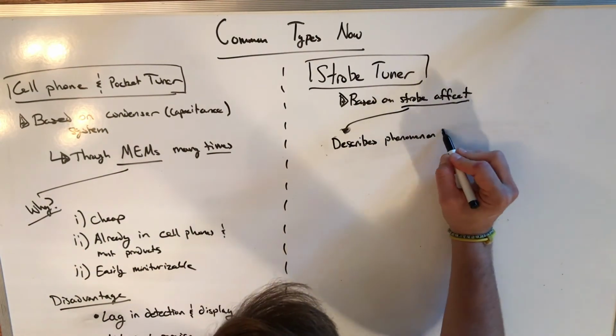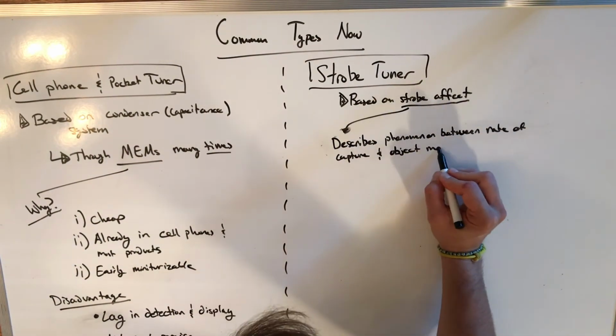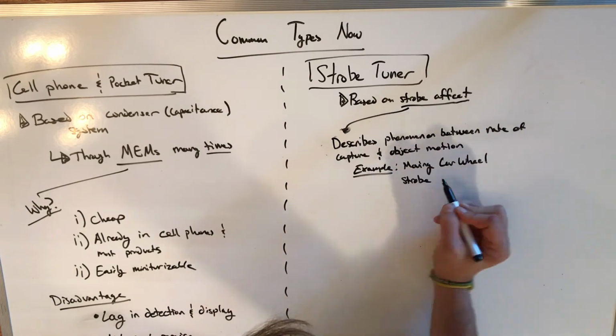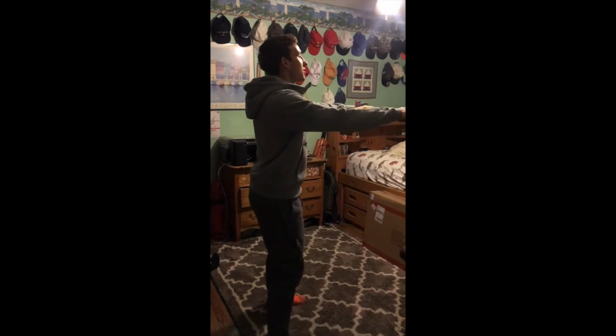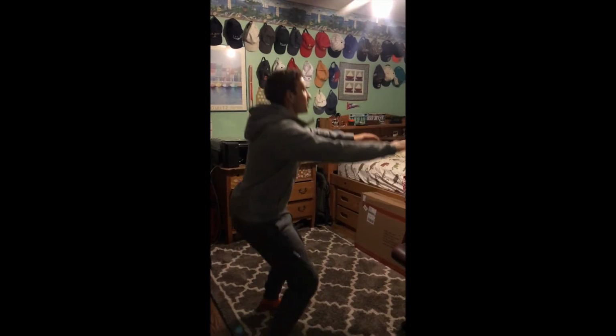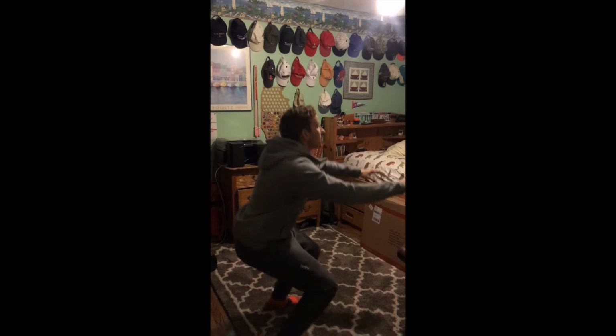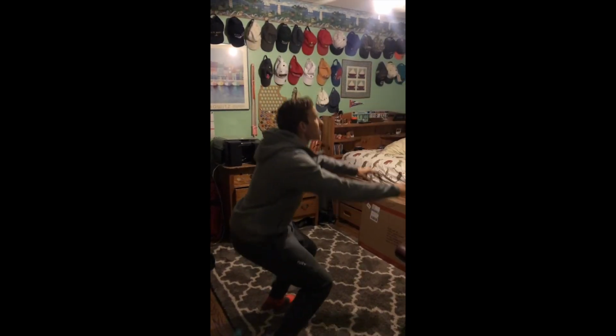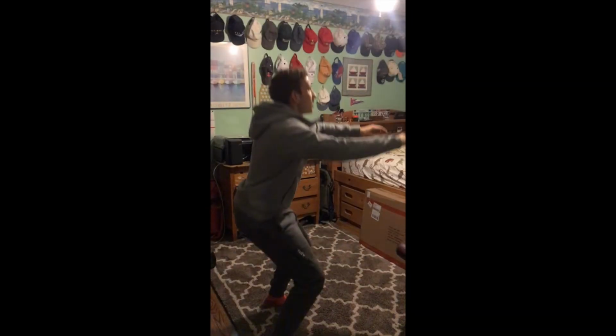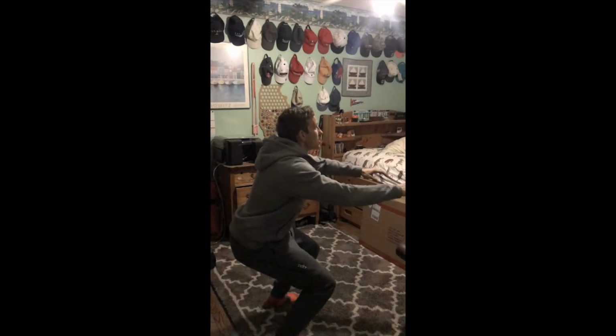This describes the phenomenon between the rate of capture and the object in motion. Example would be a moving car wheel or a strobe light. Here is a visual representation of the strobe effect. Here I'm squatting at a certain rate. With the light consistently on, you see me at every point in my squat. But if I turn the light on and off at the same frequency as my squat, it will look like I'm just standing. Now if I change the light frequency again, you will see many points in my squat because it does not match my squatting frequency.